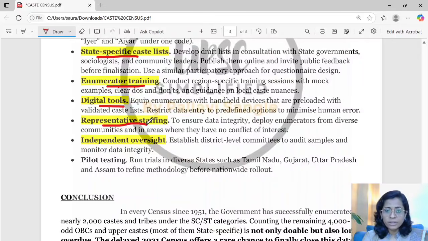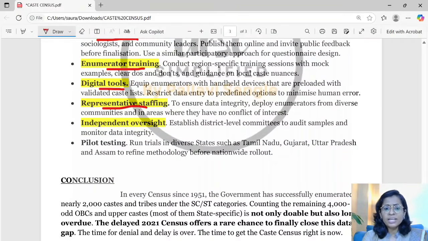Representative staffing should happen in order to nullify the chances of any misclassification of the caste or underrepresentation of caste. So all the staff, all the enumerators should be drawn from various sections of the society in order to ensure impartiality and no conflict of interest. Independent oversight should happen at the district level, and audit samples and data integrity monitoring should also happen.